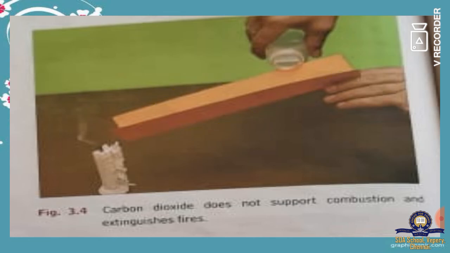Then keep the mouth of the bottle at the upper end of the paper. Now CO2 will travel to the flame. The combustion is not supported and the flame gets extinguished. So this shows that carbon dioxide does not support combustion.